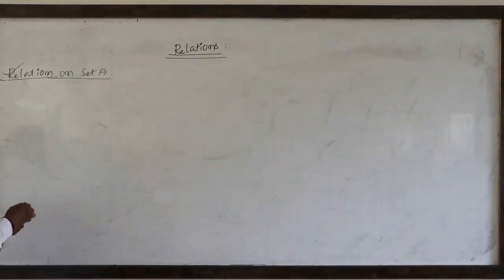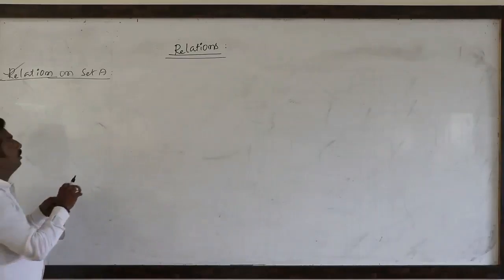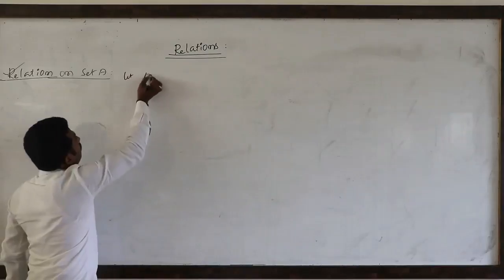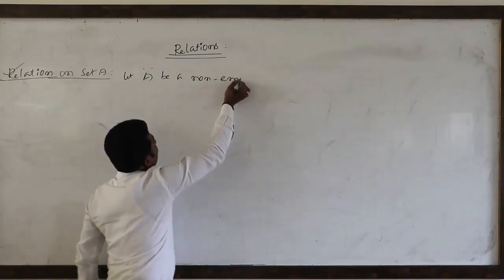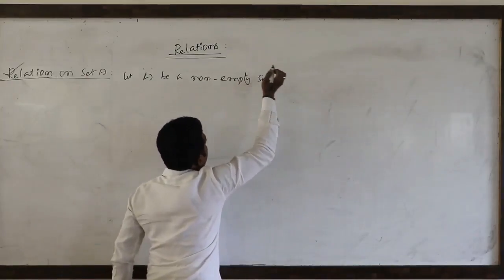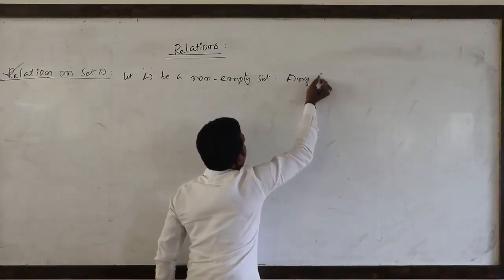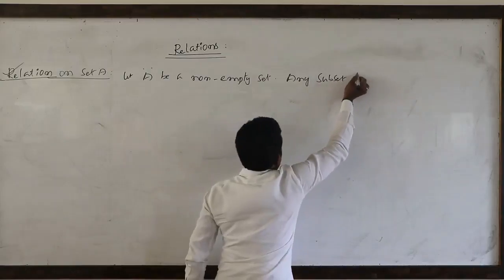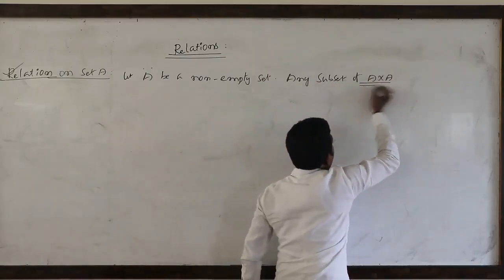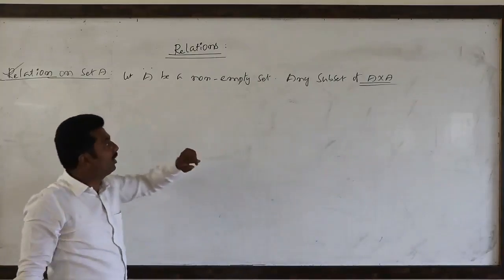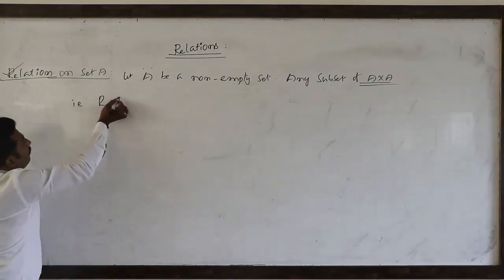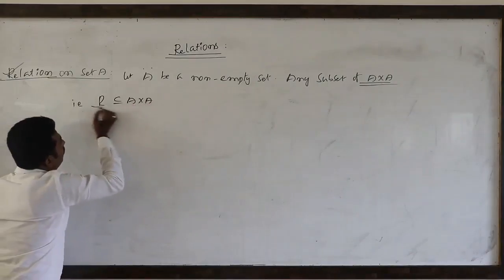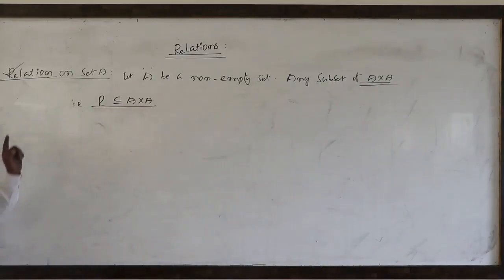So, let capital A be a non-empty set. Any relation capital R is any subset of A cross A. Previously we took A cross B, but here it is A cross itself, that is, any relation capital R is any subset of A cross A. One simple example for understanding purpose.